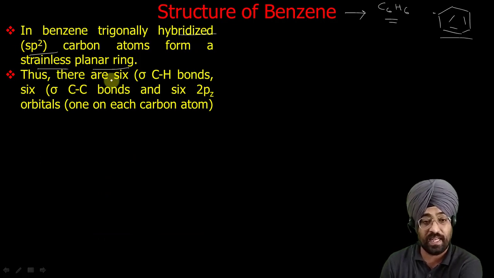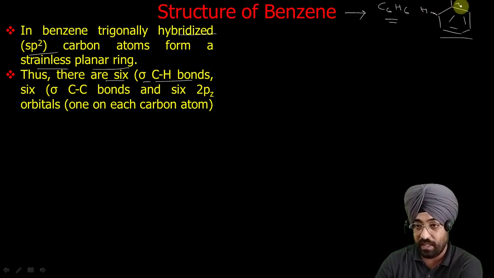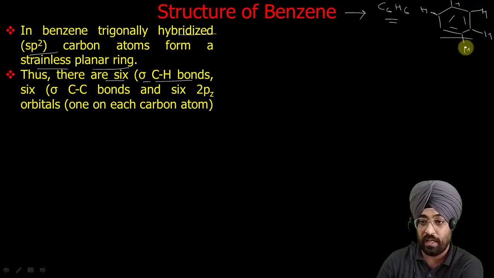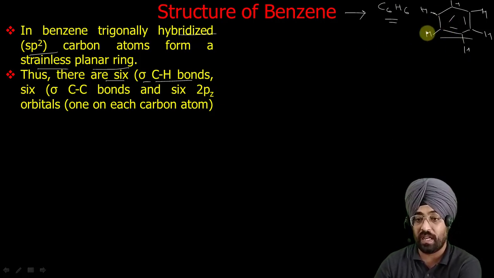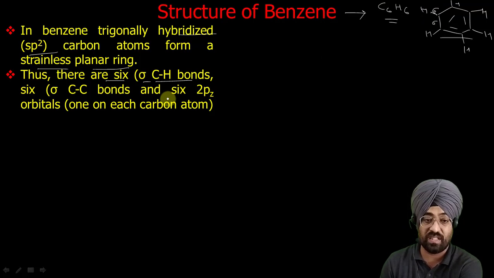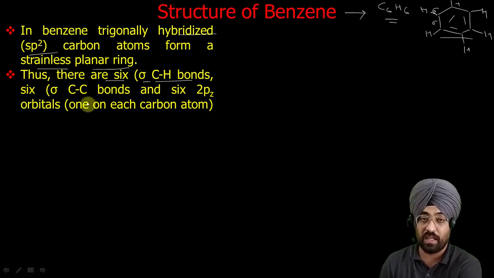And in benzene there are 6 carbon-hydrogen sigma bonds. We have 6 hydrogens, like here. So we have 6 carbon-hydrogen sigma bonds, and we have 6 carbon-carbon sigma bonds. This is a carbon-carbon sigma bond, this is also sigma, this is also sigma. So we have 6 carbon-hydrogen sigma bonds and 6 carbon-carbon single sigma bonds.